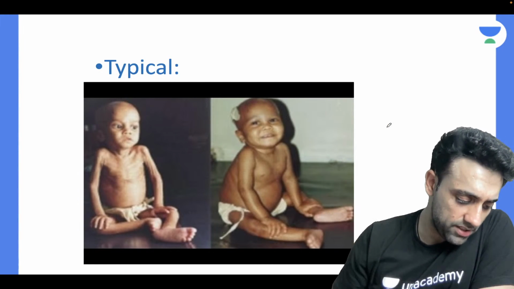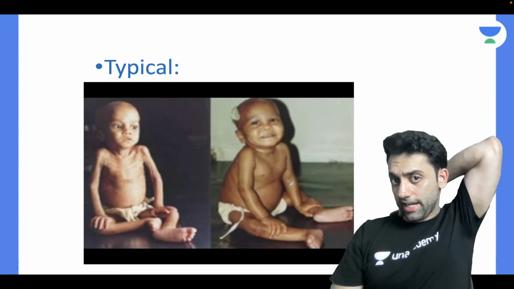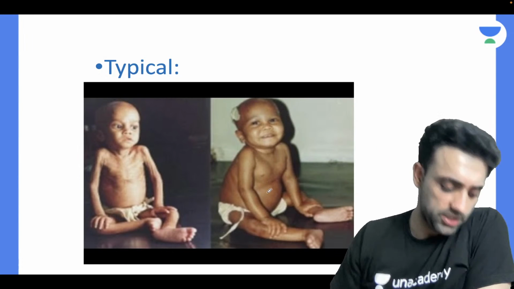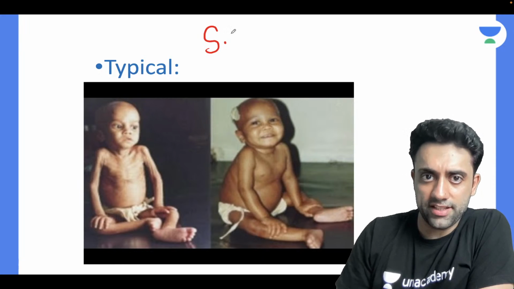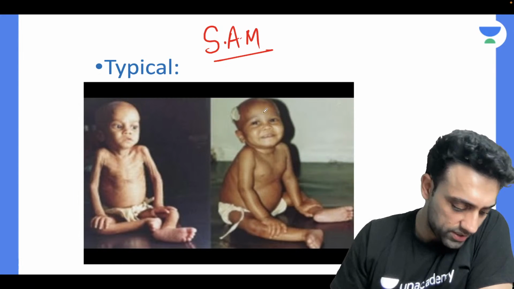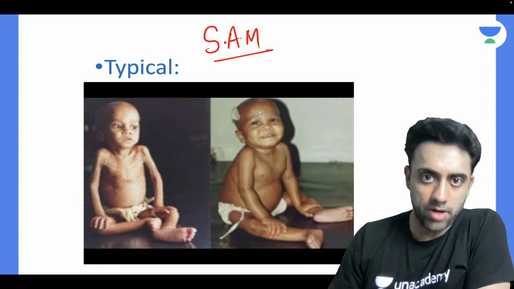Most importantly, such a beautiful picture. Can anyone please tell me what is this picture of? क्या कमेंट करेंगे? This was the FMG question actually. If this picture comes, what will you write? Of course, I can appreciate this baby is a case of SAM. What is SAM? Severe acute malnutrition.